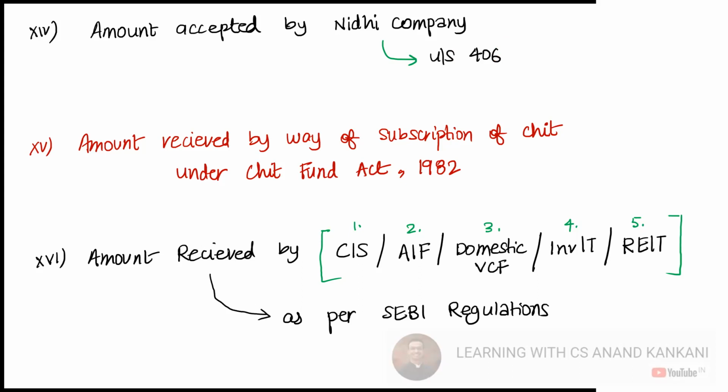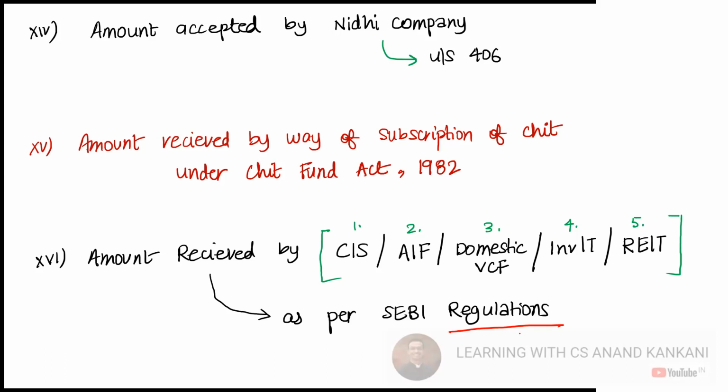Then the same thing goes with respect to a chit fund. If a company is receiving money by way of subscription of the chit, then again it is not considered as a deposit. Then I have clubbed all these funds under the SEBI Act. You have CIS, AIF, Domestic Venture Capital Fund, InvIT, REITs. Most of it we are going to cover in our lecture. AIF we have already covered. Domestic Venture Capital Fund, this also we have covered. CIS, InvIT, REITs, if they receive the money by way of SEBI regulations, then it will not be considered as a deposit.